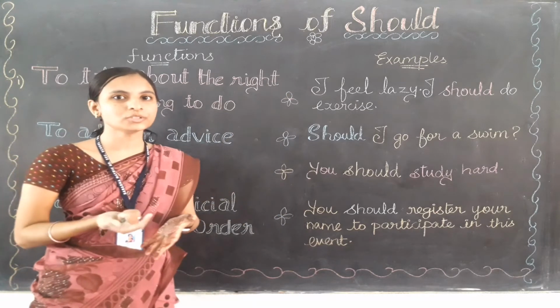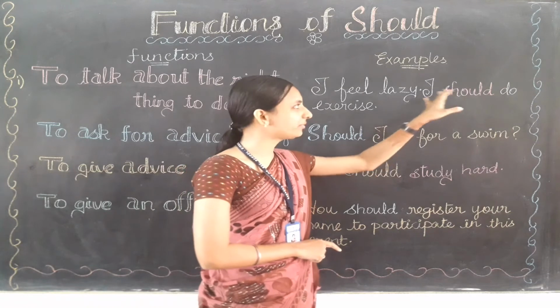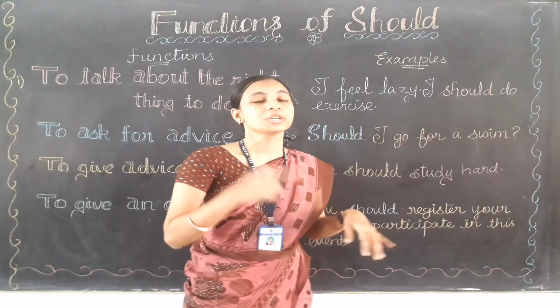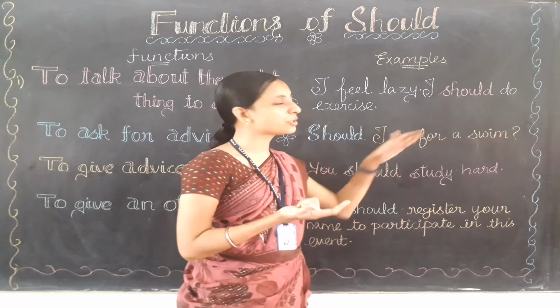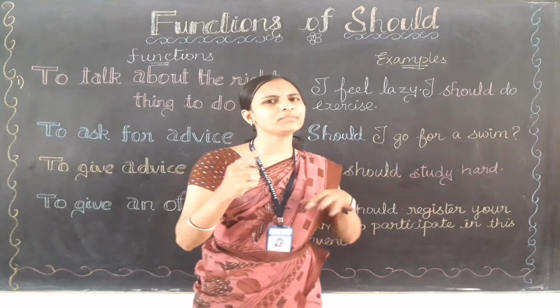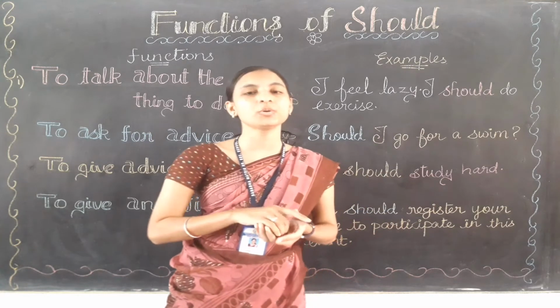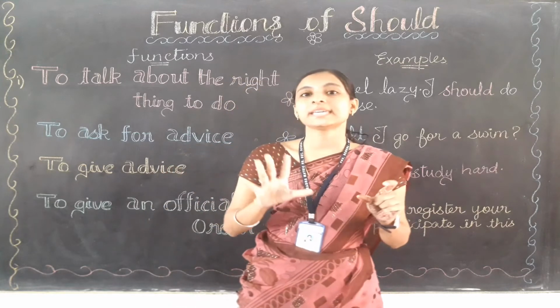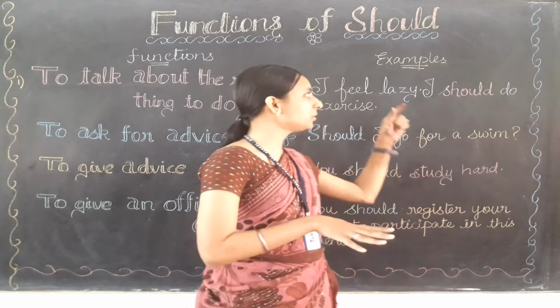So where do we use should? After the subject. See, I is the subject. After the subject we can use should. Should is also an auxiliary verb only, and it can also be used as a question, and it also has the negative form that we will learn later. Now let's learn only the function. So what is the first function? Yes, when we are talking about the right thing to do, we use should.